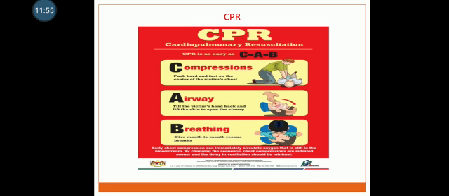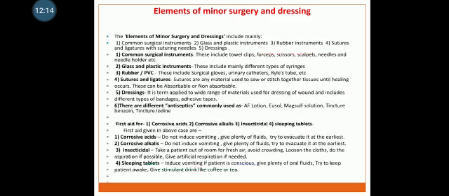Here you can see the steps of ABC. CPR is as easy as CAB. CAB: C means compressions, A means airway, and B means breathing.